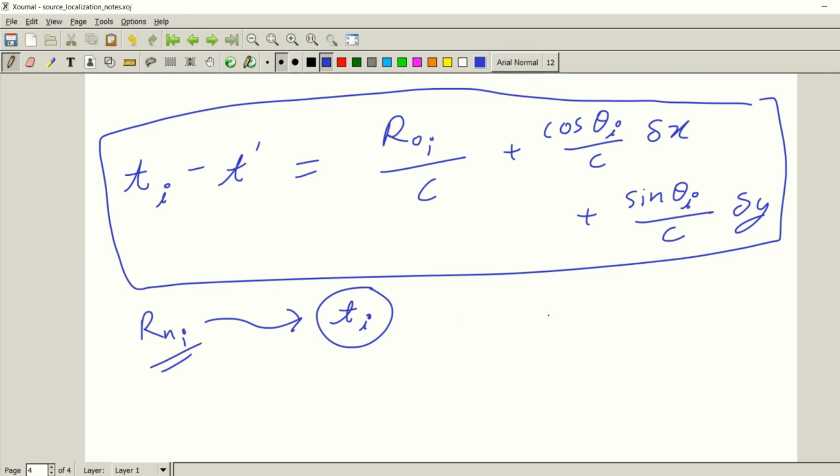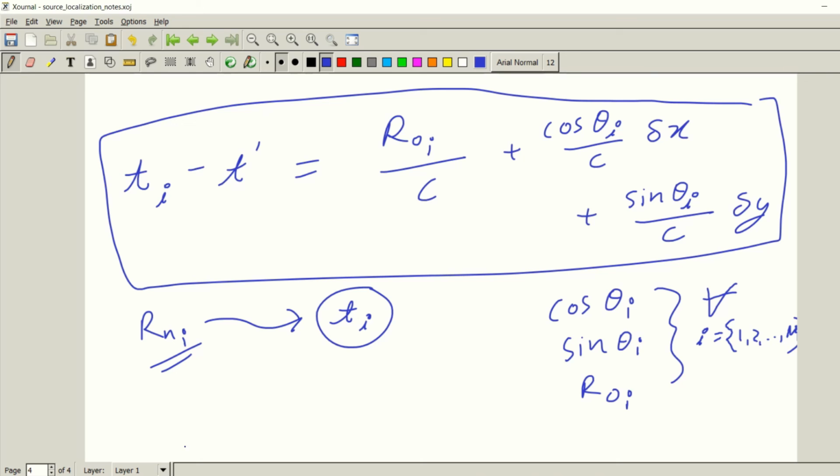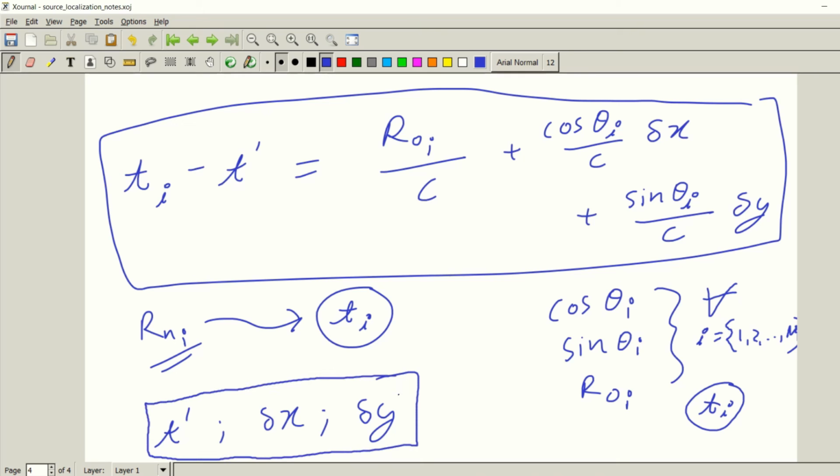So now what we see is we already know this cos theta, we already know this sin theta, we already know this Roi for all i equals 1 till n. What we don't know is this t dash, del x and del y. And also we are measuring this ti, so we also know that. So basically one can see that we don't know these three things.